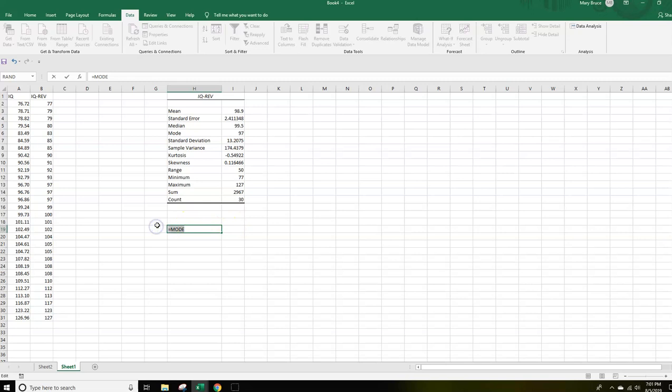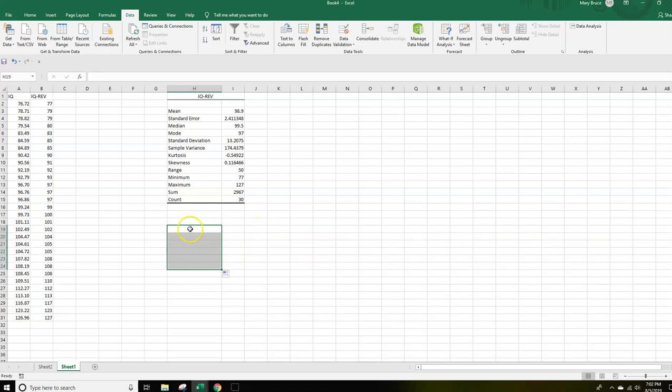In order to do that, you have to generate multiple cells in case there are multiple modes, so that your multiple modes can fall into different cells. Remember, I explained that if you only have one cell, Excel is only going to be able to show one mode. So what I'm going to do is click and then drag a little bit down to leave room for multi-modes. I've left room for possibly about 6 modes right here.